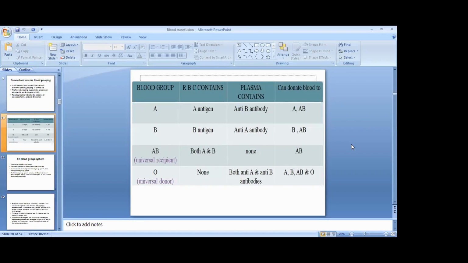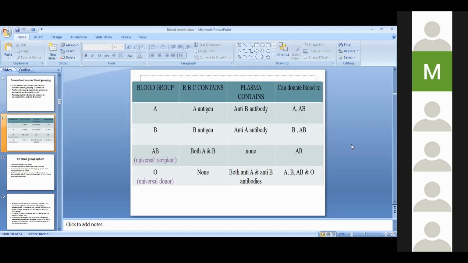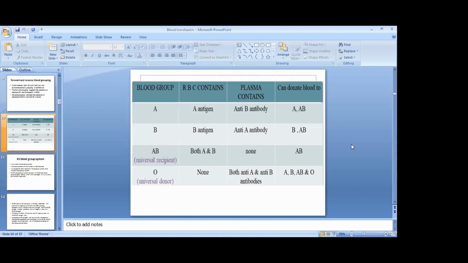So this way, A group can donate blood to A and AB, B can donate to B and AB, AB can donate only to AB. So AB is universal recipient, whereas O can donate blood to A, B, AB, and O. So O blood group is considered as universal donor.